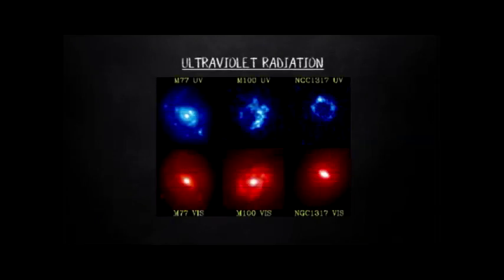Ultraviolet radiation. Ultraviolet radiation is at a higher frequency and energy than visible light. UV light can kill microorganisms. Too much exposure can cause sunburn, wrinkles, and skin cancer. It can also damage cell DNA.